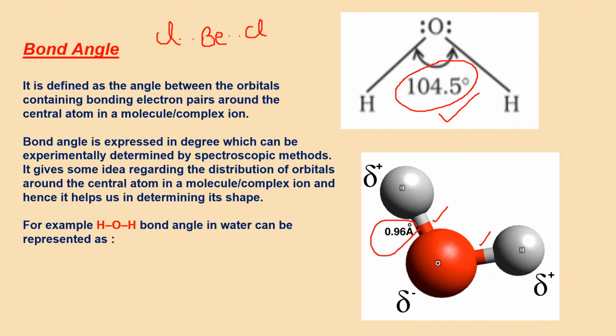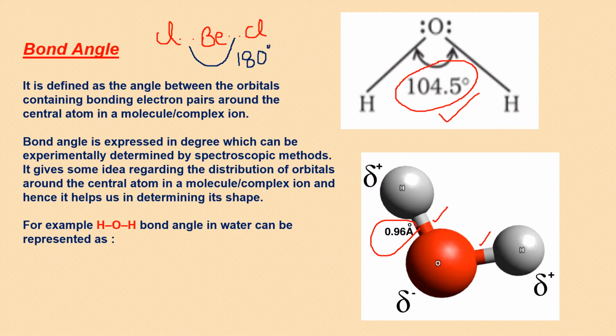So here the central atom has two bonds, and there has to be maximum possible distance between the bonds. On beryllium, you do not have any lone pair. So two bond pairs can be at maximum distance when I keep them at 180 degrees. So it is linear.